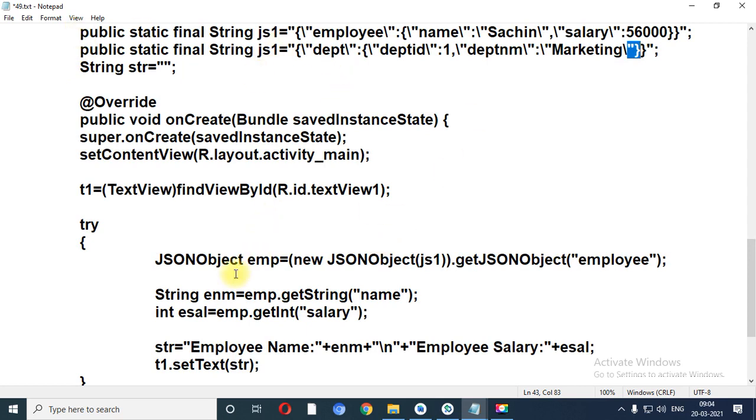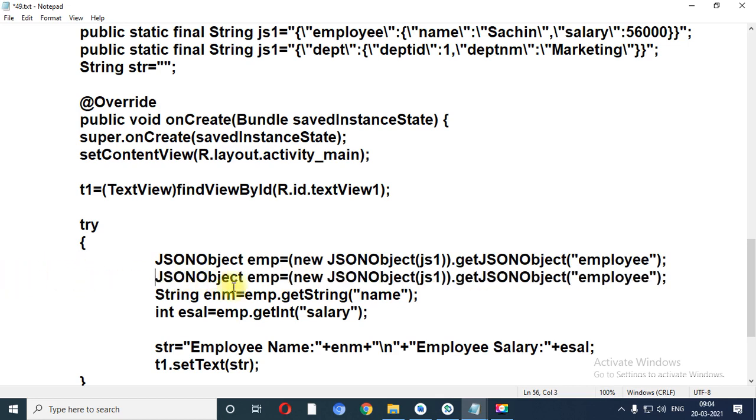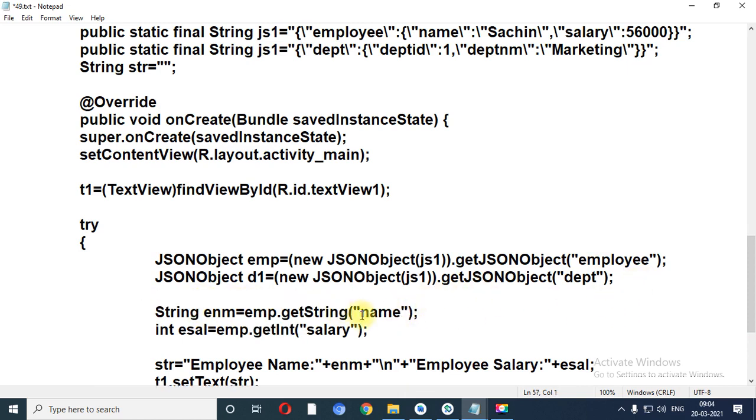Instead of employee, I have passed department. So let me copy this line and paste it over here. Now d1, JS1, this is the same name we have used. Then instead of employee, which is our name? DEPT.